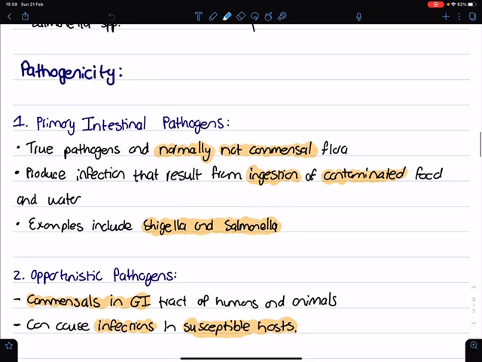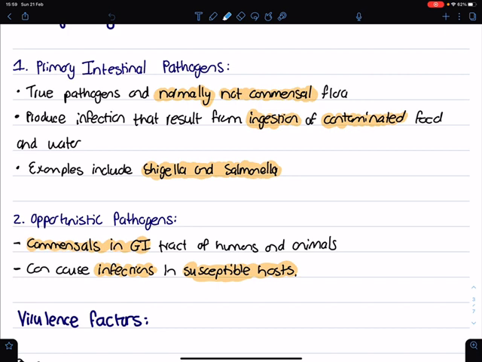Okay, then pathogenicity. So once again, there are primary intestinal pathogens and there are opportunistic intestinal pathogens. So these primary pathogens are true pathogens and are normally not part of the normal flora in the gastrointestinal tract. And examples of them include Shigella and Salmonella. And then you get opportunistic pathogens. These are normally commensals of the gastrointestinal tract, and they cause infections in susceptible hosts.